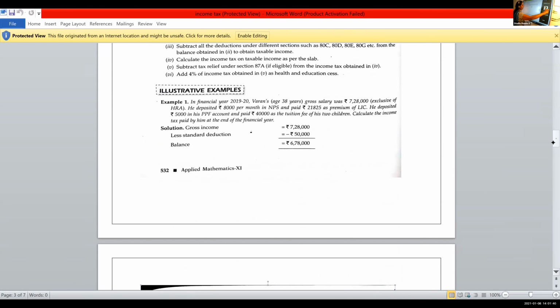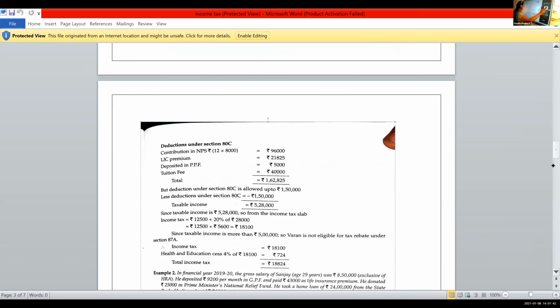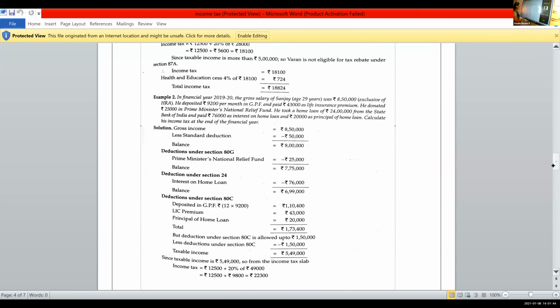So that's how we are calculating here. So 12,500 plus 20% of 49,000. So it is 9,800. We are adding, so we'll get 22,300. So this is the income tax.